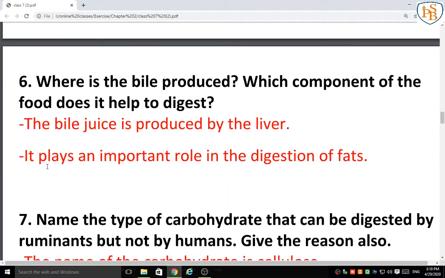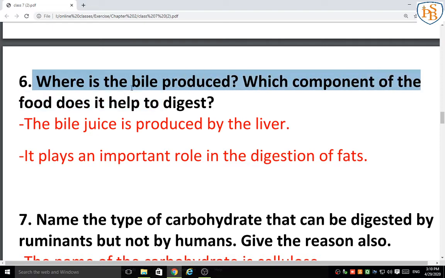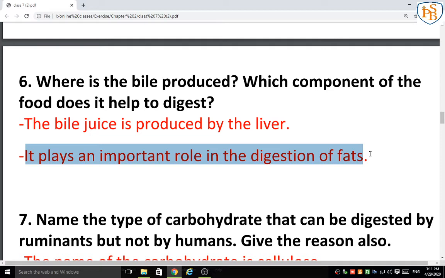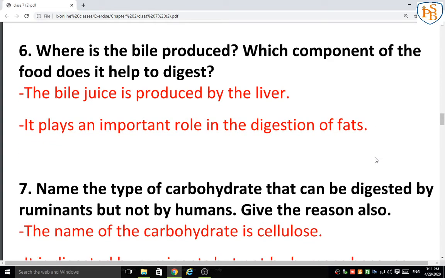Next question: where is the bile produced, and which component of the food does it help to digest? I am saying produce, I am not asking about the storage. The bile juice is produced by the liver, and it helps in the digestion of fat. Understood?